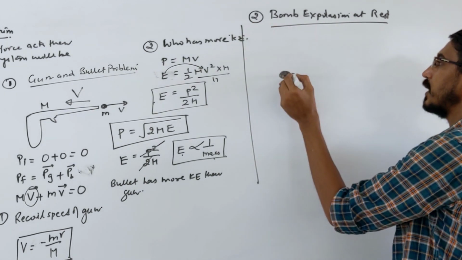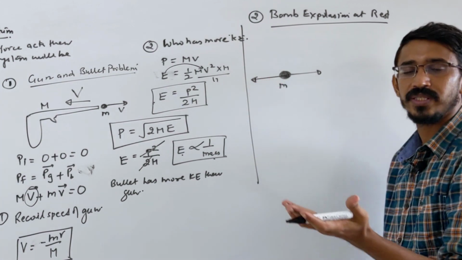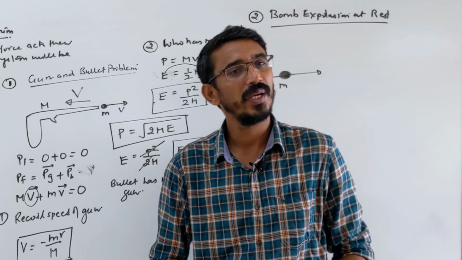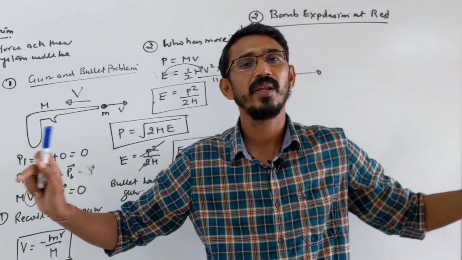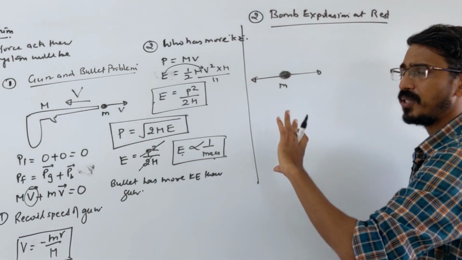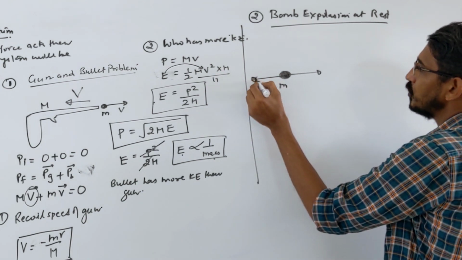Suppose 2 pieces are given, then it will always happen that 1 piece goes here, then 1 piece will go in the opposite direction always. Why? Because initial momentum is 0, like in this case, final momentum should also be 0. So 0 is possible if you have two bodies that have equal and opposite momentum, right? So if two pieces, nowadays they don't ask two pieces, they are asking three pieces only, but let's talk. Suppose it blasts into two pieces, right?